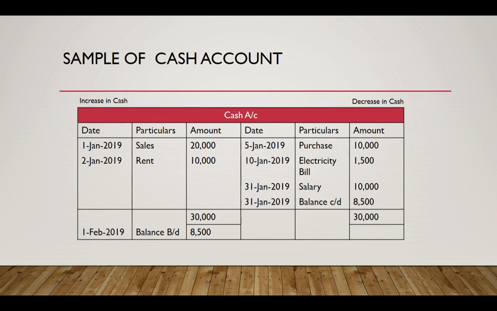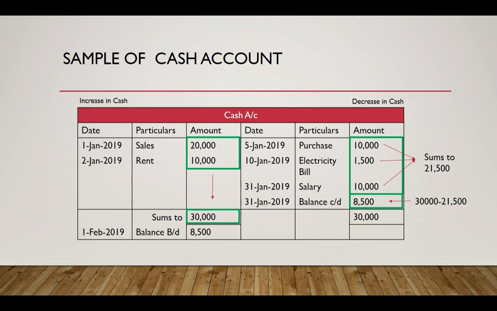There was an increase in cash because I made sales worth 20,000 and I received rent worth 10,000, and the total of cash inflow is rupees 30,000. Similarly on the right hand side, I made a few expenses towards purchase, electricity bill, and I paid salary, and the expense total was rupees 21,500.